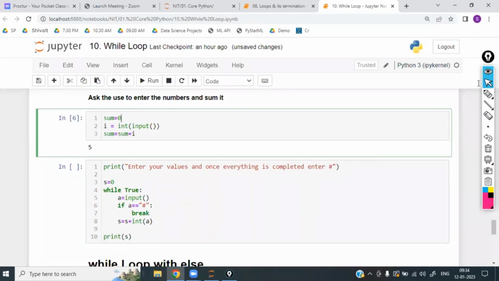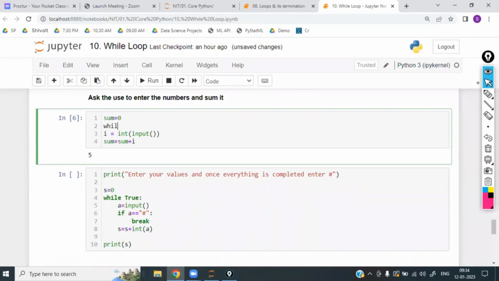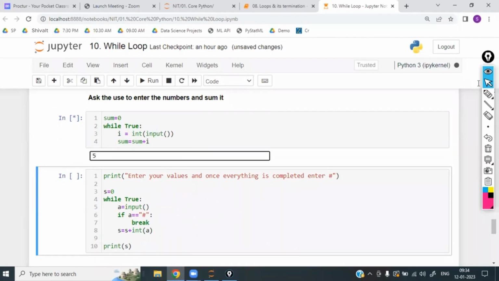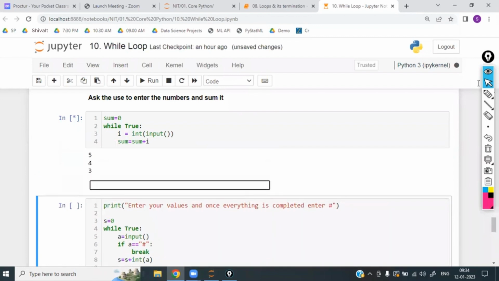Super. So multiple times the user has to be asked. So I will keep the while true here. Then I'll come here and write while true colon. Automatically, I have to give indentation. Okay, now this same thing is repeated multiple times. 5, 4, 3. Okay, it keeps coming every time, but where do I have to stop? In this code, there is no stop, right? Now I understand that, oh, there is no stop.